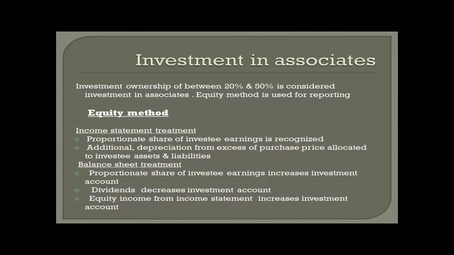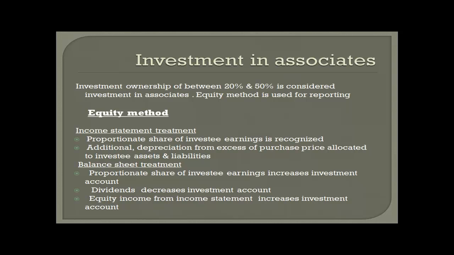Transactions with investees. So far, our discussion has ignored transactions between investor and investee. Because of its ownership interest, the investor may be able to influence transactions with the investee, thus profit from the transaction must be deferred until the profit is confirmed through sale to a third party. Transactions can be described as upstream, investee to investor, or downstream, investor to investee. In an upstream sale, the investor has recognized all profit in the income statement. However, for profit that is unconfirmed, where goods have not been sold to a third party, the investor must eliminate its proportional share of the profit from the equity income of the investee. For example, the investor owns 30% of the investee during the financial year.